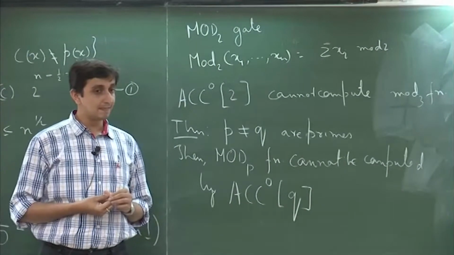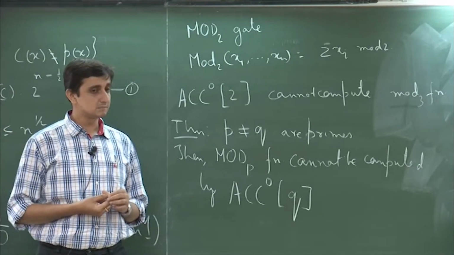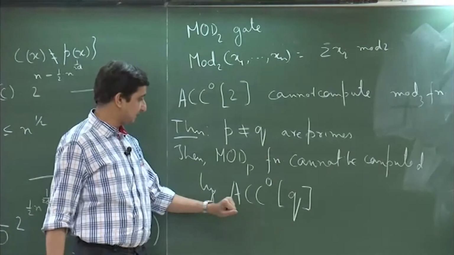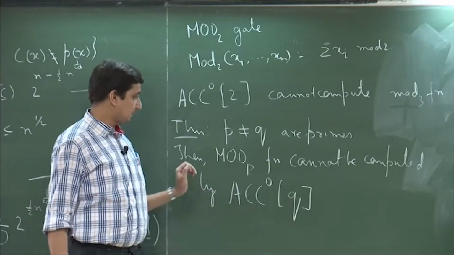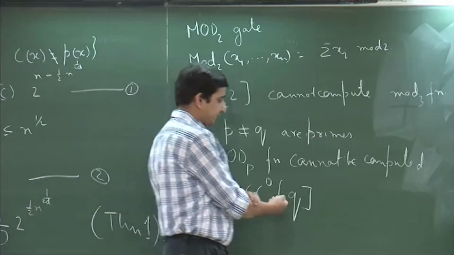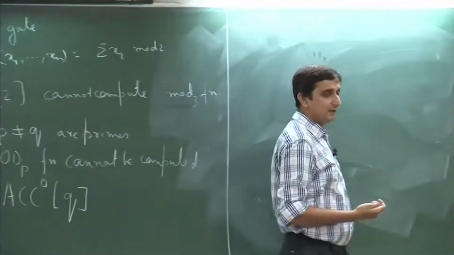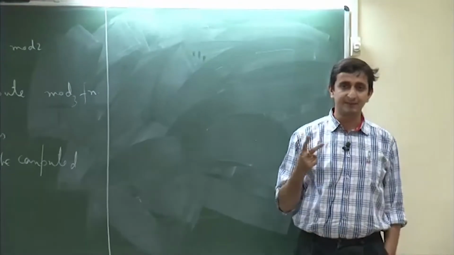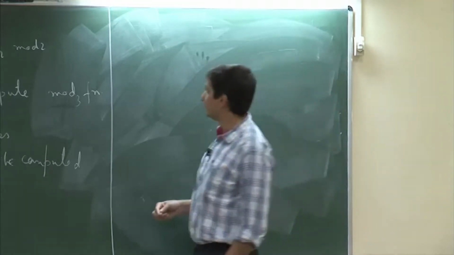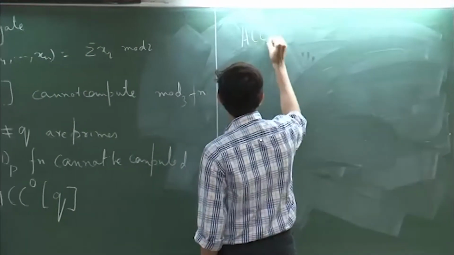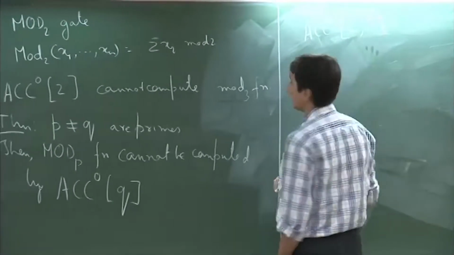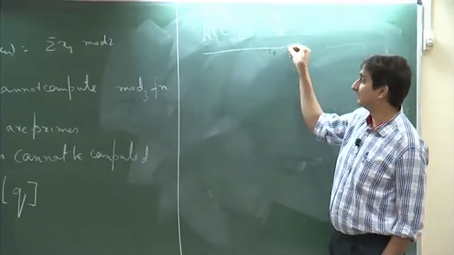So, you are saying that you have one ACC 0 circuit which has all the primes up to some k. Yeah, that is the thing. Suppose you have an ACC 0 circuit, forget about k. Suppose it has two kinds of gates, mod 2 and mod 3 gates. Suppose we allow something like this. It is denoted by ACC 0 with mod 2 gates and mod 3 gates. So, what is the power of this circuit?